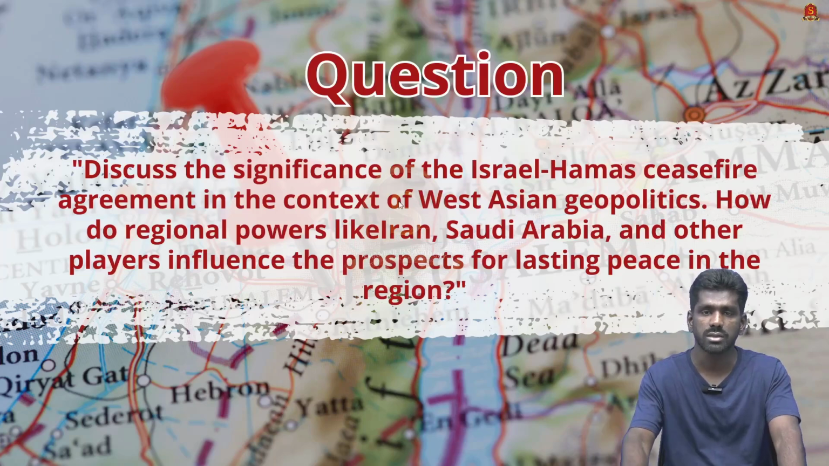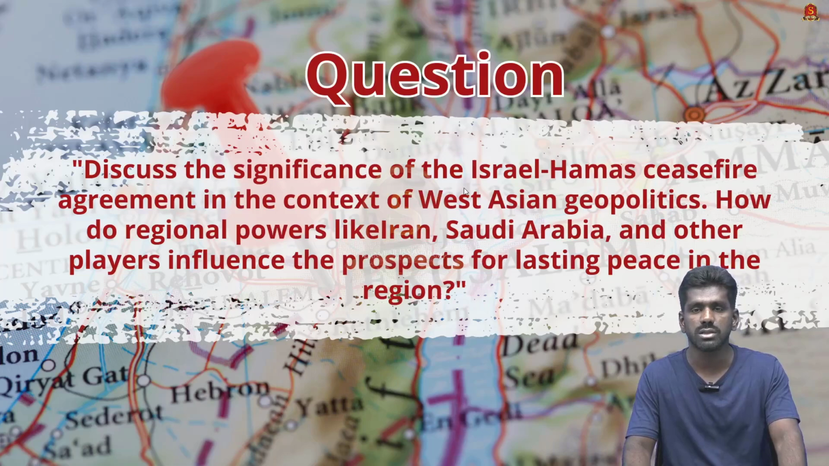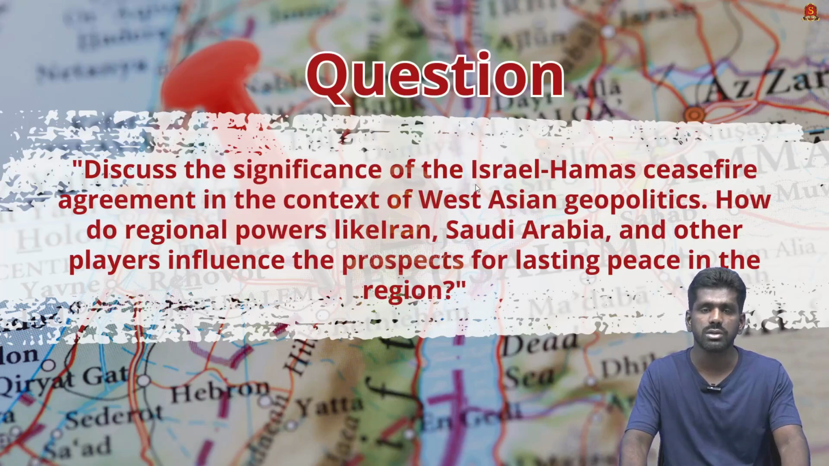Iran has made a declaration to eliminate Israel or to attack Israel. Saudi Arabia is also trying to normalize relations with Israel, and Saudi Arabia and Iran are in conflict, like two opposing poles in the Arab region. So how can these regional players influence this ceasefire agreement between Israel and Hamas? In this context, we have to write a holistic answer.